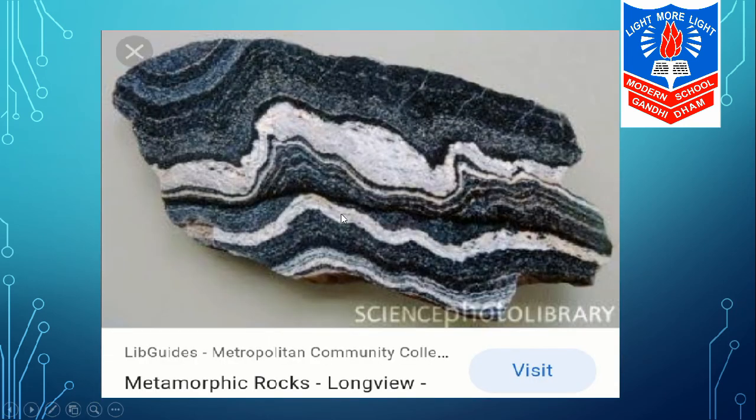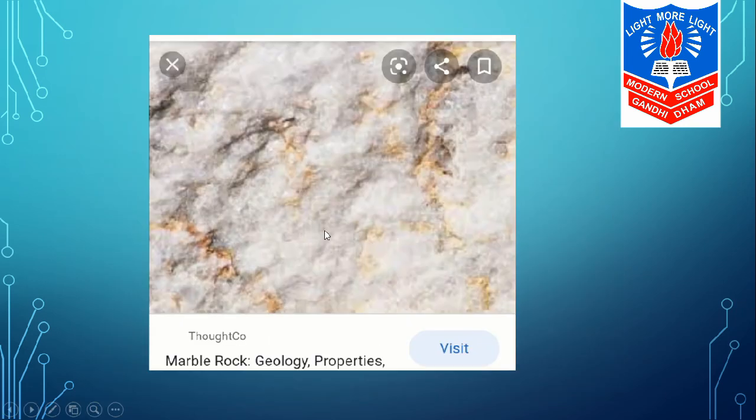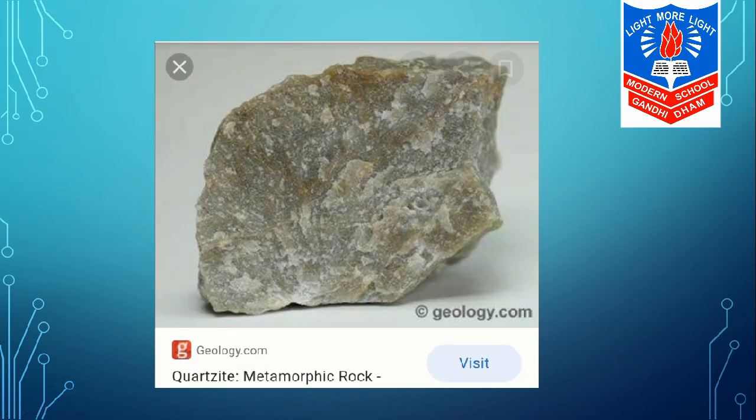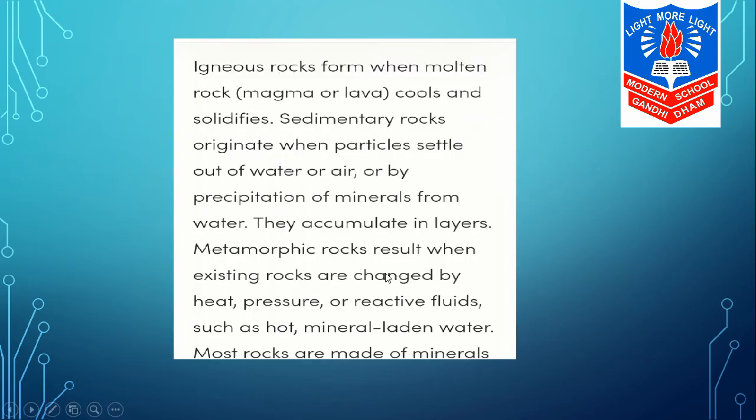Here is a picture of a metamorphic rock. Marble is an example of a metamorphic rock. Quartzite is also an example of a metamorphic rock. Both marble and quartzite are available in Rajasthan. Here is again a different image of quartzite.